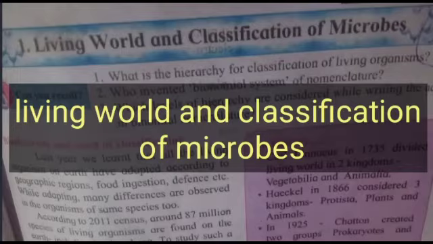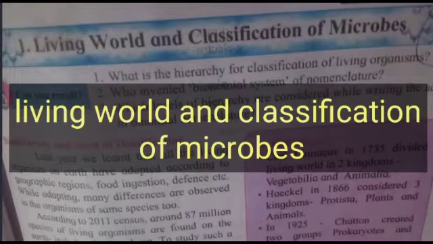Haeckel in 1866 considered three kingdoms: Protista, plants and animals. In 1925, Chatton created two groups, prokaryotic and eukaryotic. In 1938, Copeland divided living organisms into four kingdoms: Monera, Protista, plants and animals. This process of dividing living organisms into groups and subgroups is called classification.